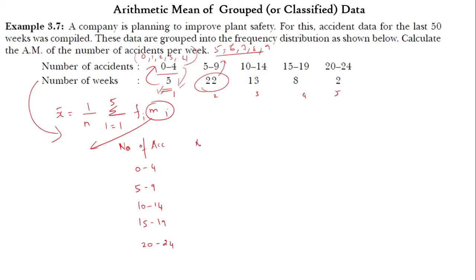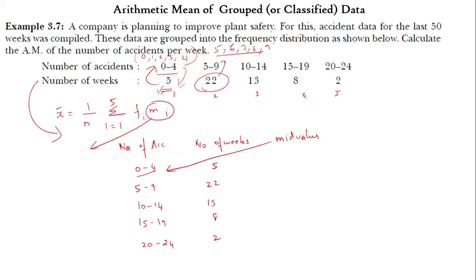After that, number of weeks: 5, 22, 13, 8 and 2. Now come to the m value. M value is mid value. Mid value of what? Mid value of the group data. So we have to write down the mid value of the group data.